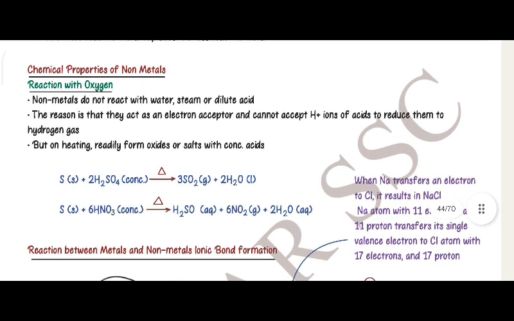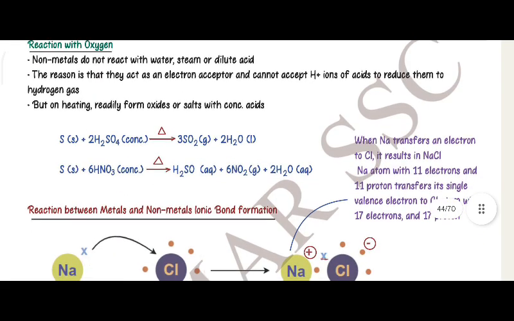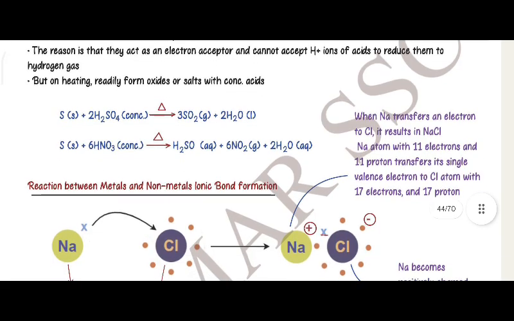Chemical properties of nonmetals. Reaction with oxygen. Nonmetals do not react with water, steam, or dilute acid, because they act as electron acceptors and cannot accept H plus ions of acids to reduce them to hydrogen gas. But on heating they readily form oxides or salt with concentrated acid.